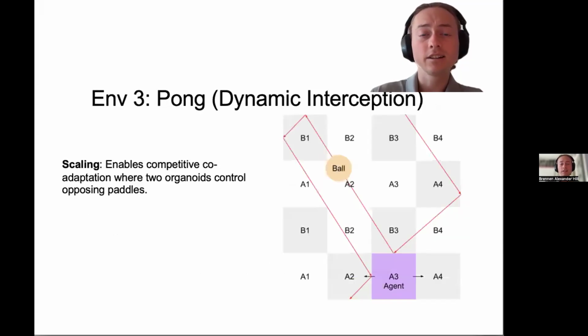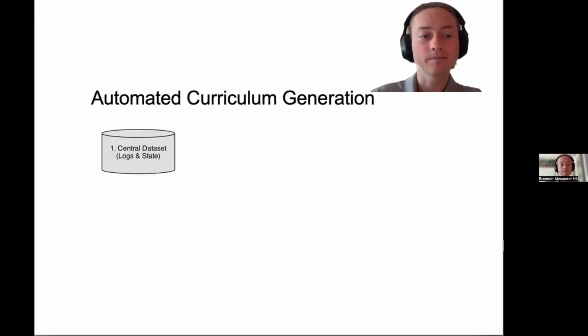Environment 3 is Pong. It's a dynamic interception task. It requires continuous time control and physics prediction. We use a multimodal encoding here. The x position is spatially encoded, while the y distance is rate encoded. This tests the network's ability to predict model trajectories.